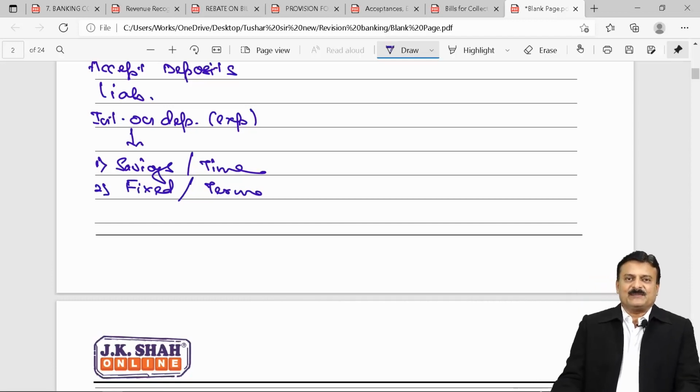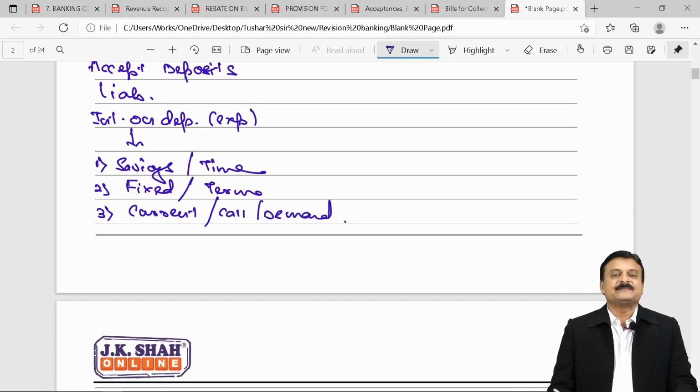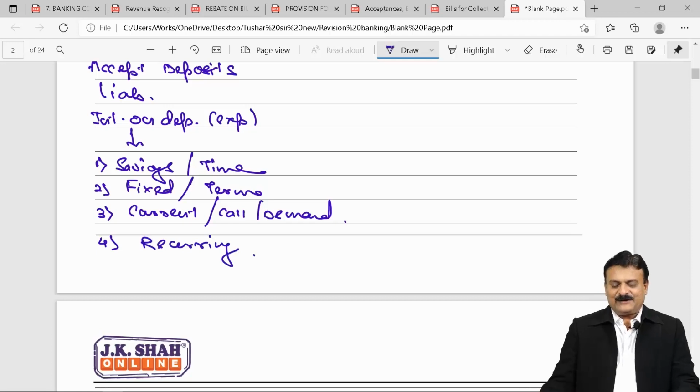We call it term deposits. Third, current deposit. Some people call it call deposit. Some people call it demand deposits. Last, recurring deposits, which we call RDs.